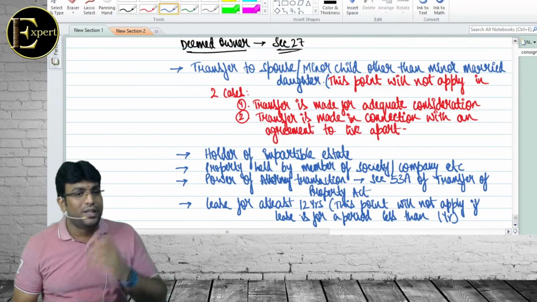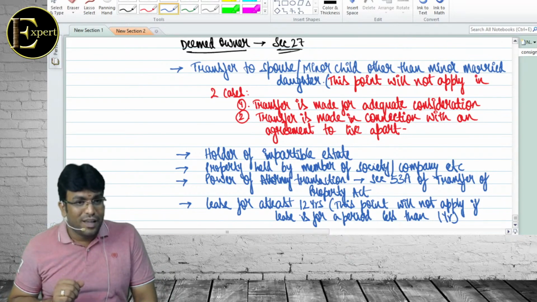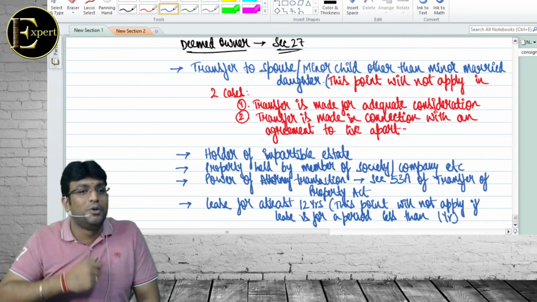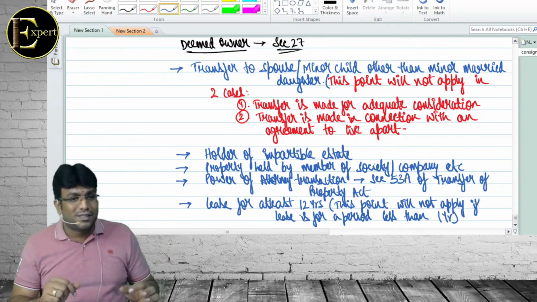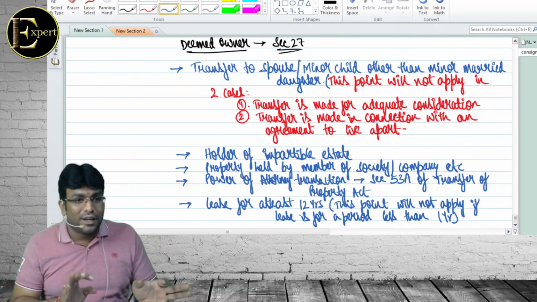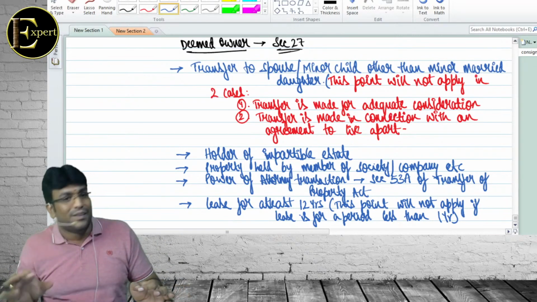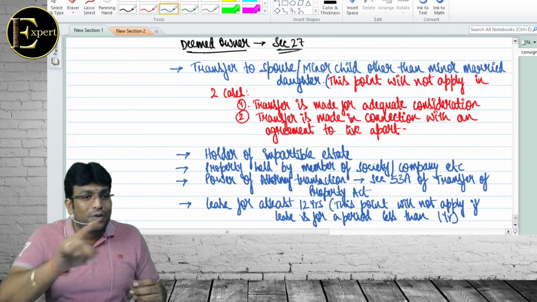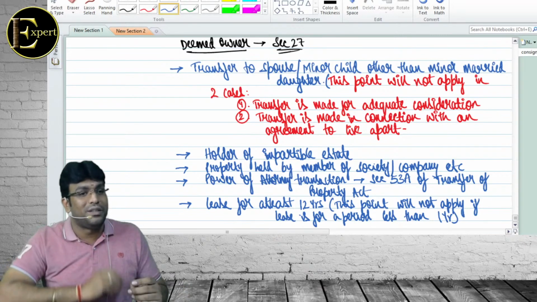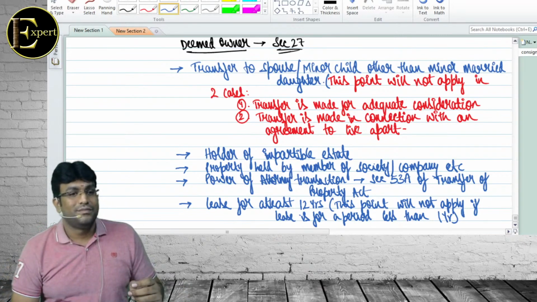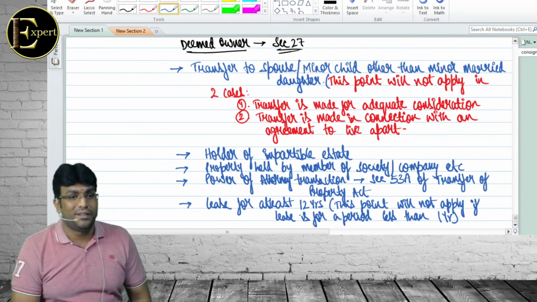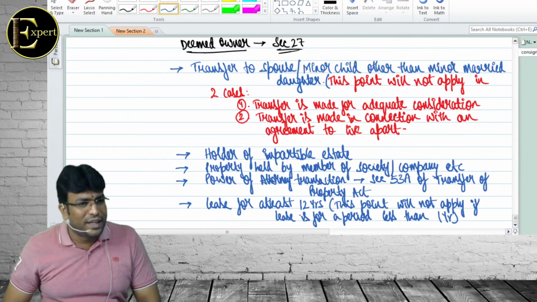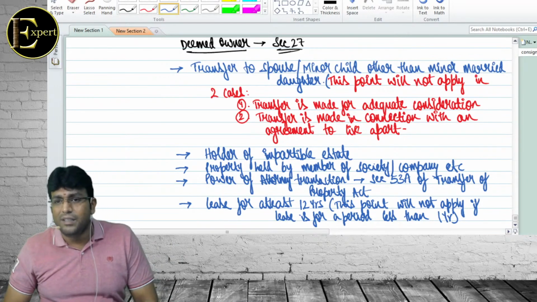If I give a property on lease to you for about 30 years, then income tax says you are regarded as deemed owner. You're getting my point? But if I give a property to you on lease and every year we are signing some agreement for 11 months, 11 months, then this point will not apply. You will never in life become a deemed owner. समझ में आ रहा है बेटा? That is the point. Lease is for less than 1 year. Are we clear with this? Yes, sir. Everybody? That's all.